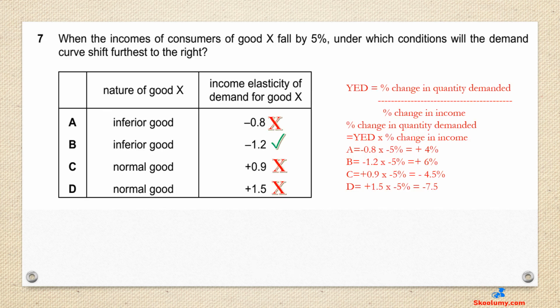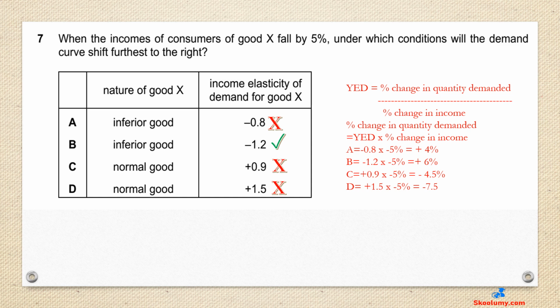Question 7. When the incomes of consumers of good X fall by 5%, under which conditions will the demand curve shift furthest to the right? B is the correct answer. Inferior good with income elasticity of -1.2. A shift of the demand curve to the right means an increase in demand. Income elasticity of demand shows the relationship between income and quantity demanded. There is an inverse relationship when demand shifts to the right as a result of a fall in income. This is the characteristic of an inferior good.